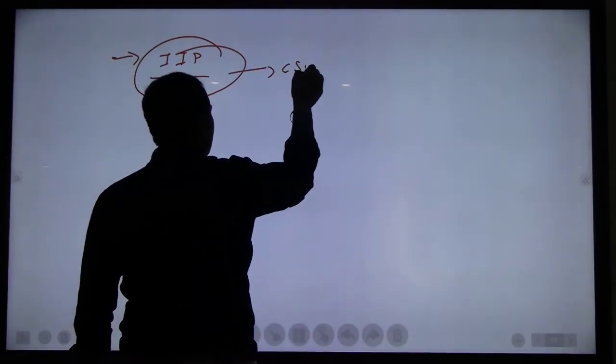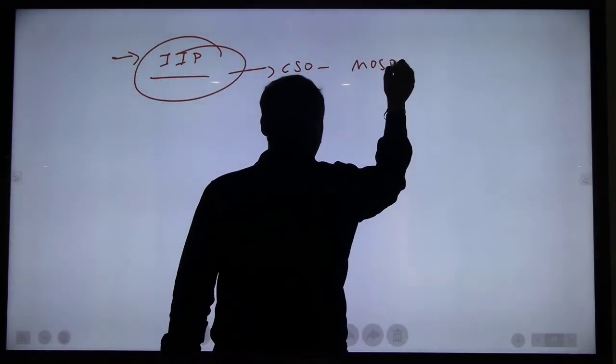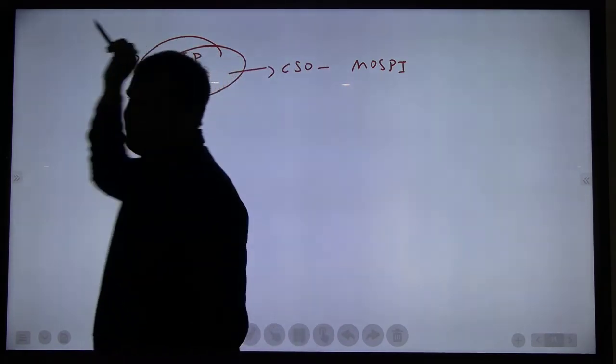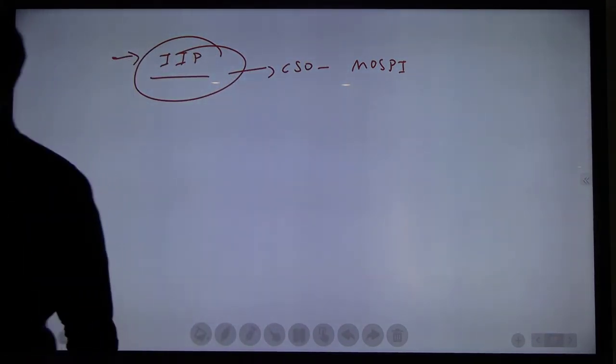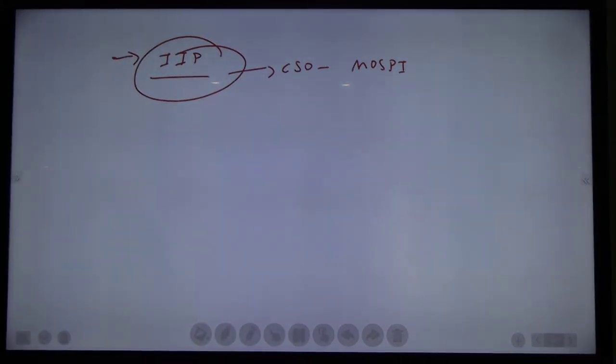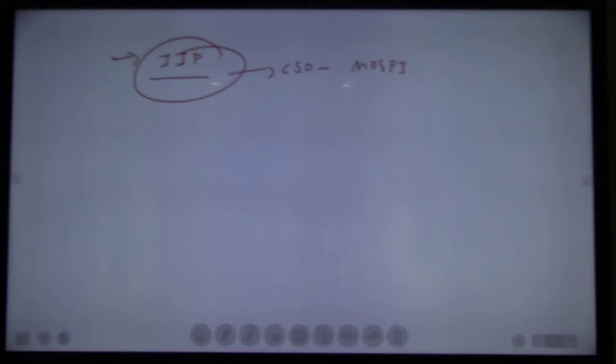Same thing, CSO, which comes under MOSPI. The base year is also the same, 2011 to 2012. IIP calculates the inflation at industrial level.